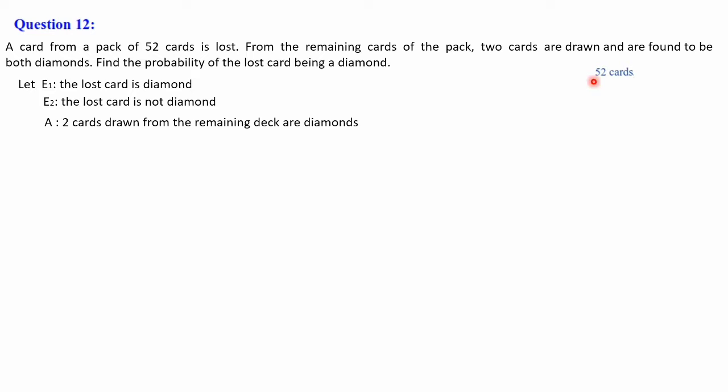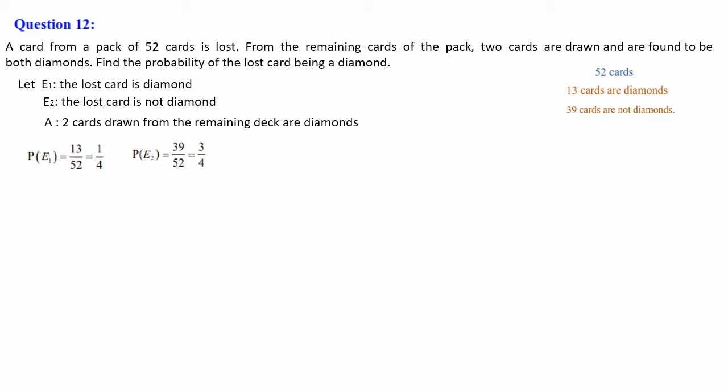There are 52 cards in a deck of cards. Out of that, 13 cards are diamonds. And cards which are not diamonds is 52 minus 13, that is 39 cards. 39 cards are not diamonds. Now, P of E1, E1 is already defined: the lost card is a diamond. Probability of the lost card being a diamond, there are 13 diamond cards out of 52. So 13 divided by 52, that is equal to 1 by 4.